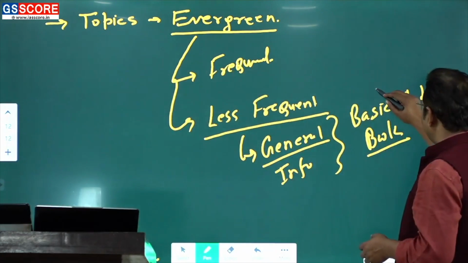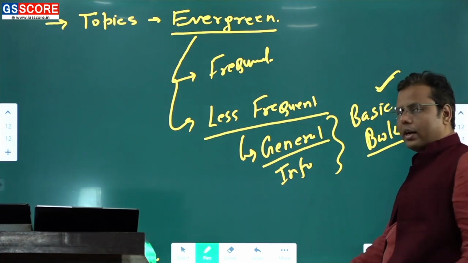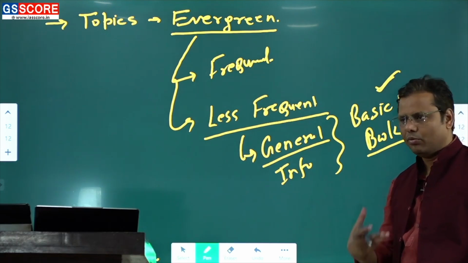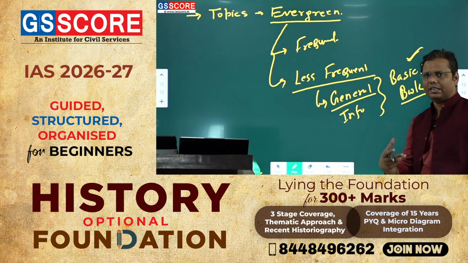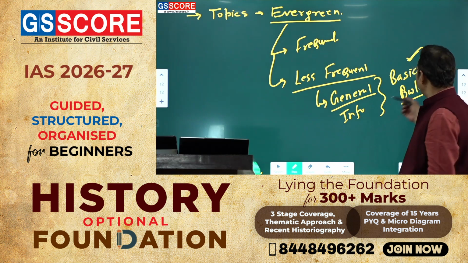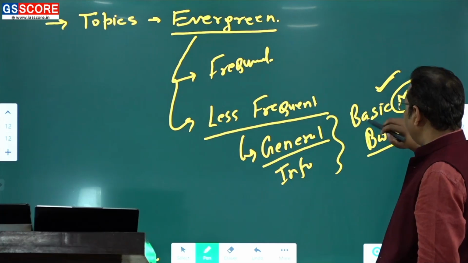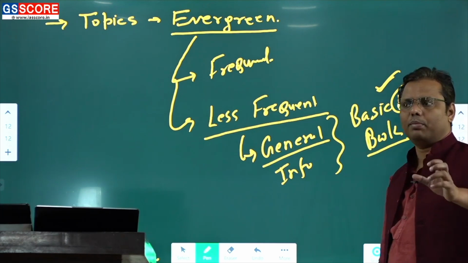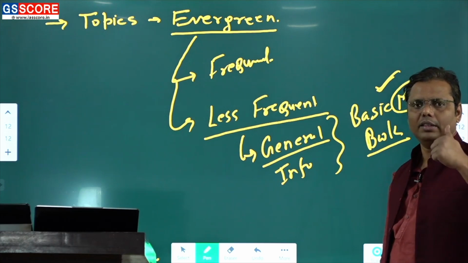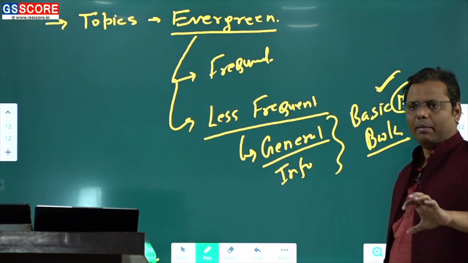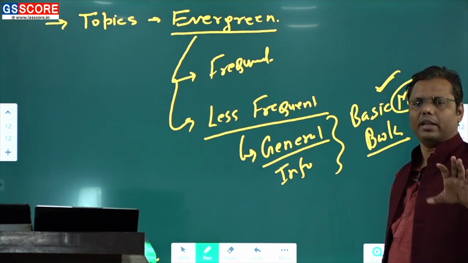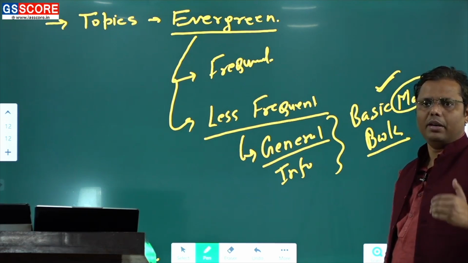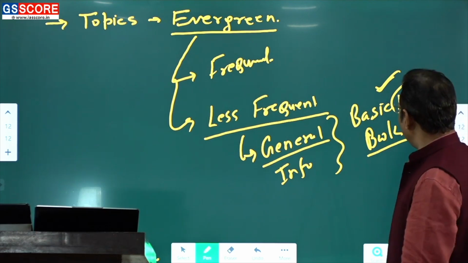In fact, मैं कहता हूँ कि अगर आपकी थोड़ी बहुत understanding ठीक है और नहीं ठीक है तो you can fix it by reading the NCERTs, and after reading NCERTs, once you become chronologically sound, then you can go for any notes reading, and from any material it could be done. So when it comes to the less frequent topics, you don't need to change your approach altogether. Rather, keep on following the same trend you have been following earlier. But on every topic you should have the points. कि हाँ भाई मेरे पास 10 point है. If any question is coming, I will be able to write 10 points without any problem.